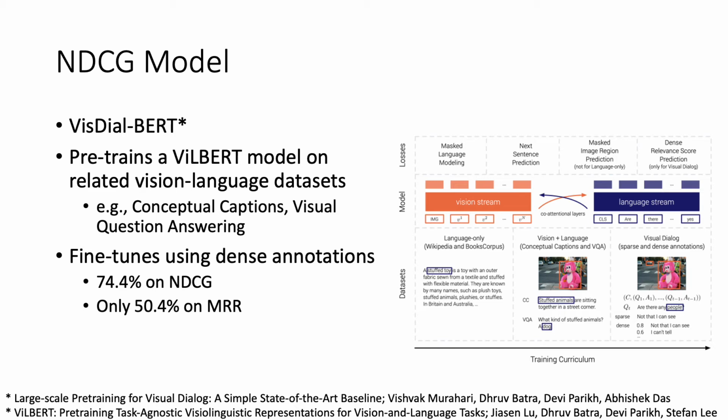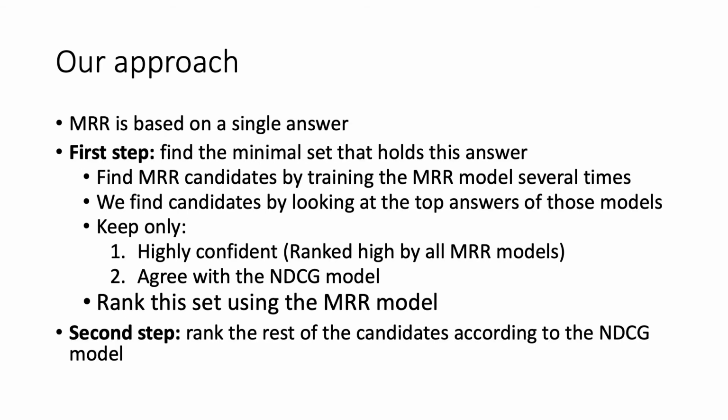The NDCG model is the VD-ViLBERT. This model pre-trains a ViLBERT model on related vision language datasets, such as Conceptual Captions and Visual Question Answering. Also, it fine-tunes directly using the dense annotation. Therefore, it achieves 74% on the NDCG metric, but only 50% on the MRR.